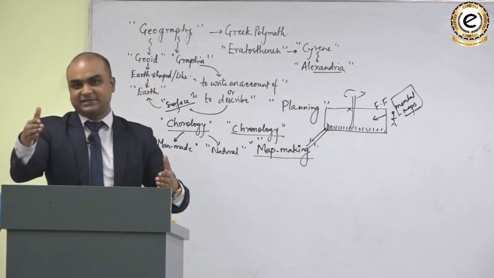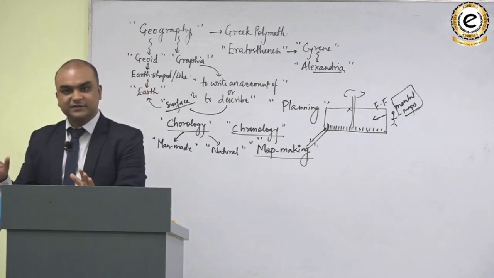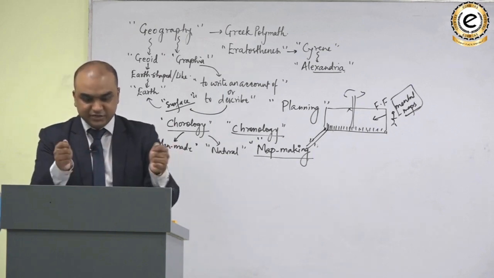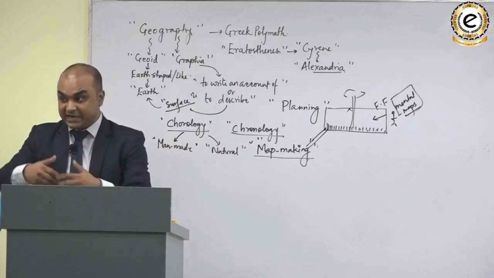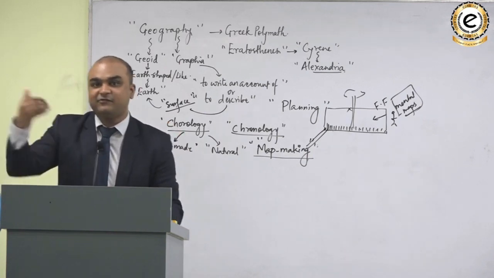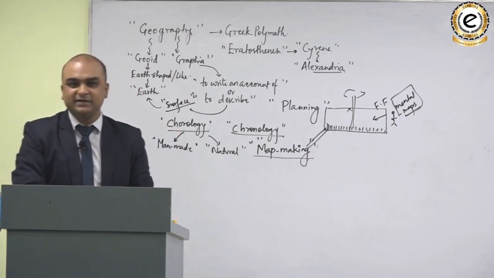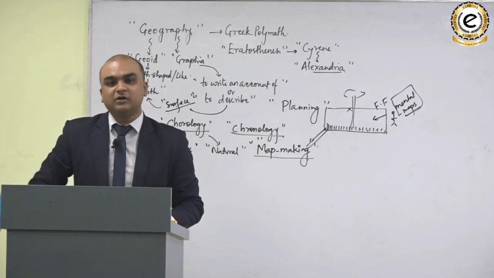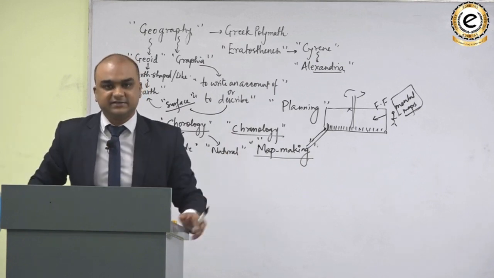So see how geography works. First you observe the things, then you describe them with the help of a map, then you study the map, then you analyze the surface of which the map is, and then you plan for that surface. But you can understand that planning can only be region specific. It cannot be for all the regions in the same manner.